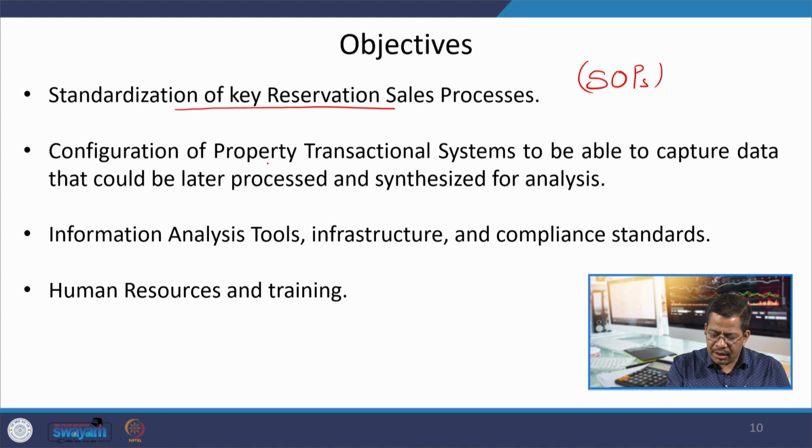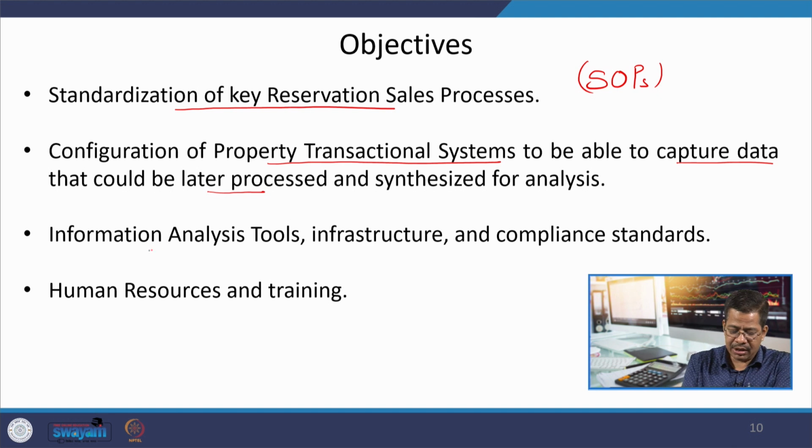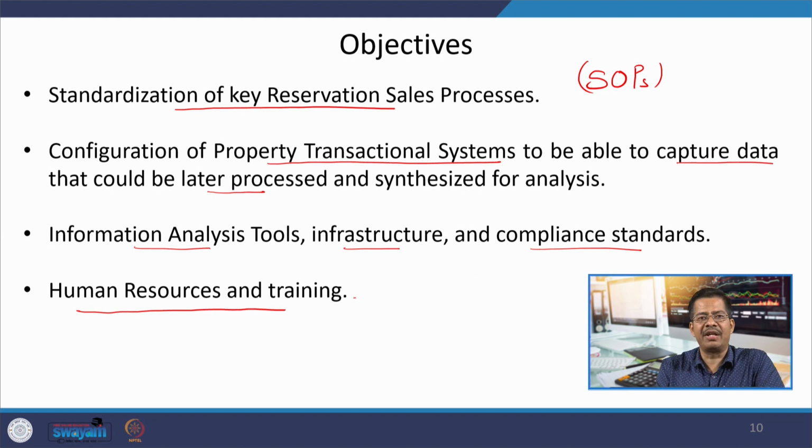Then transactional systems, so that proper data capturing can be done, and using that data they are able to do a lot of analytics for deciding the policies for the next periods, and information tools, infrastructure, compliance standards, all these things are there, and a very good focus on their human resource management.